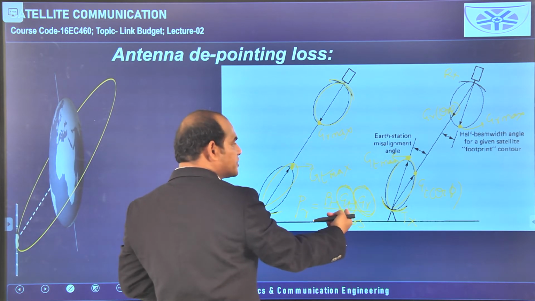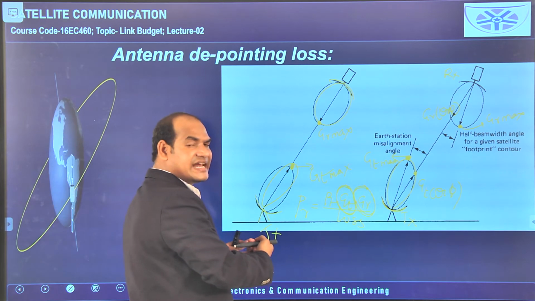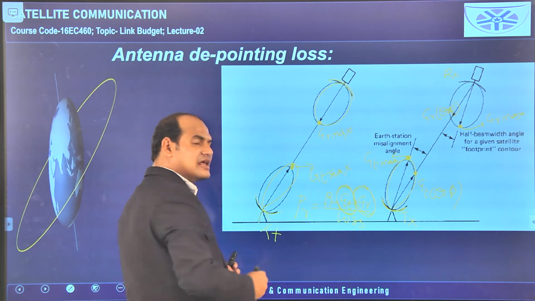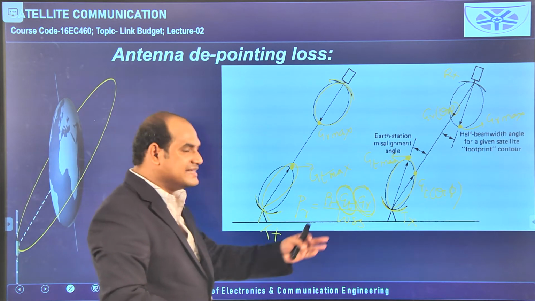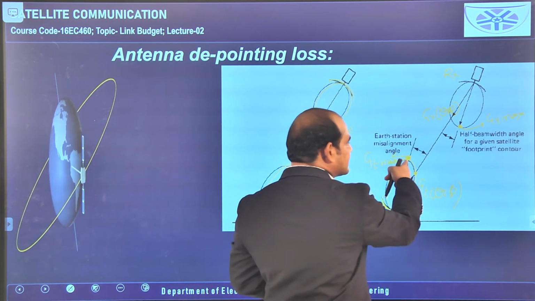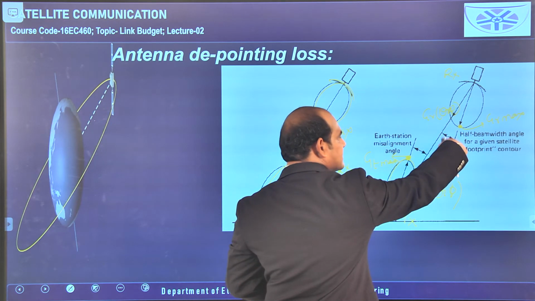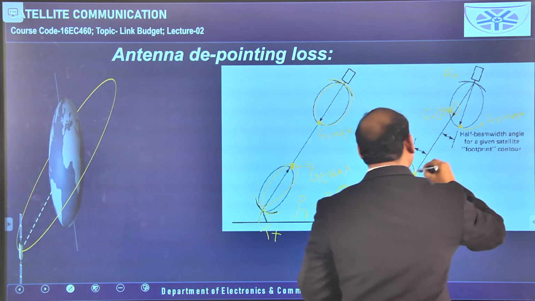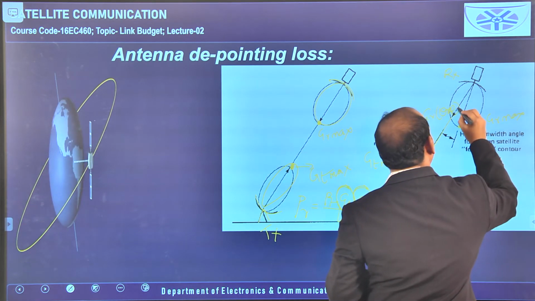So what we need to substitute here for GT and GR is GT maximum and GR maximum, so that I can tell the received power is maximum. But in this case GT maximum is here and GR maximum is here. So these two are not involved in the communication. The communication path, the wireless link, is this one here.